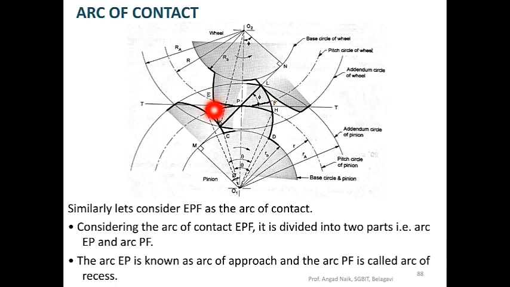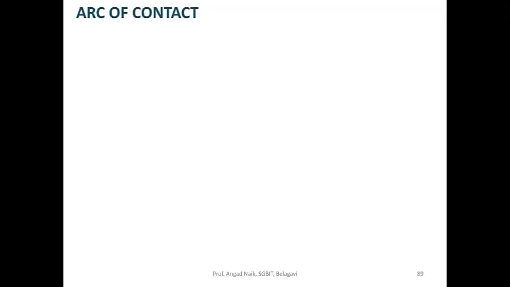So E is here, EP and PF. The arc EP is known as arc of approach and the arc PF is called as arc of recess. Now since they are moving from E, P and further to F, they are subtending an angle at the center.